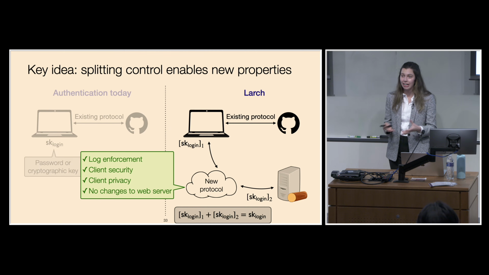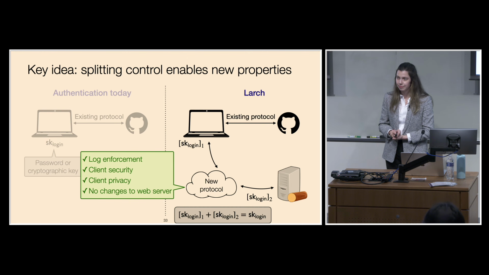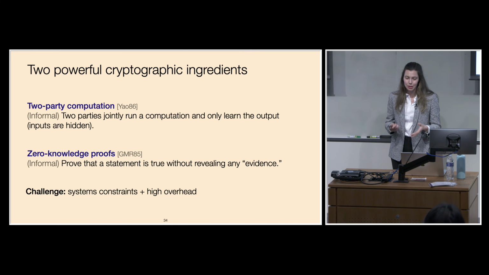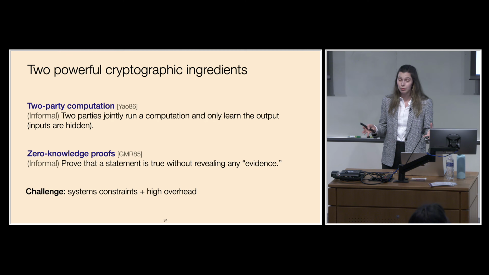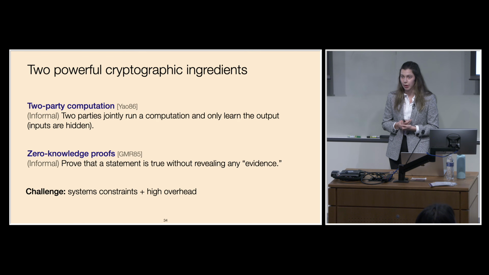So by running this interaction, the client gets something that it can use to authenticate, and the log server is going to get a valid encrypted log record. And to construct this protocol, we're going to use two powerful cryptographic ingredients. I'll talk about these at a high level and then show how we instantiate them in our protocol. So we're going to use two-party computation, which allows two parties to jointly run some computation and only learn the outputs. So any inputs and intermediate values remain hidden.